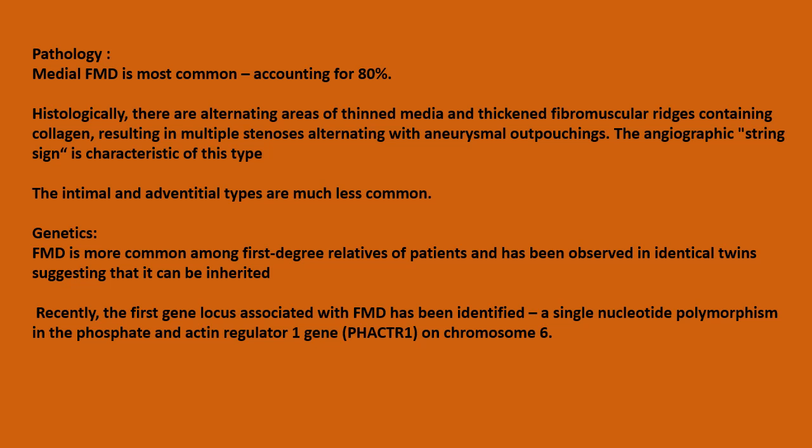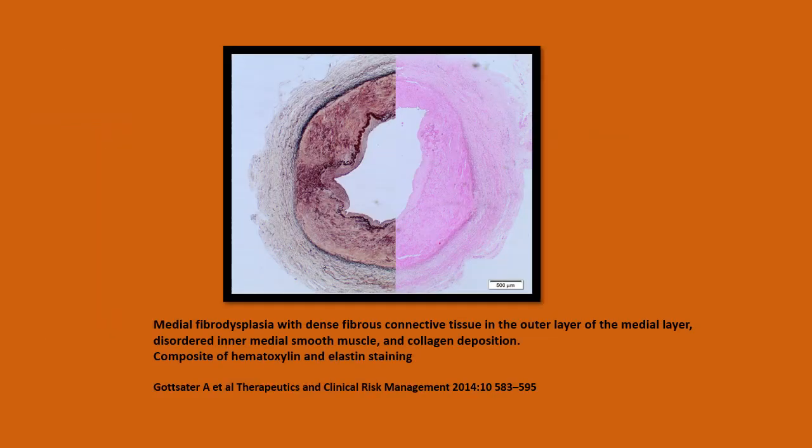Genetics: FMD is more common among first-degree relatives of patients and has been observed in identical twins, suggesting that it can be inherited. Recently, the first gene locus associated with FMD has been identified, a single nucleotide polymorphism in the phosphate and actin regulator 1 gene on chromosome 6. This image shows the pathology: medial fibrodysplasia with dense fibrous connective tissue in the outer layer of the medial layer, disordered inner medial smooth muscle, and collagen deposition.